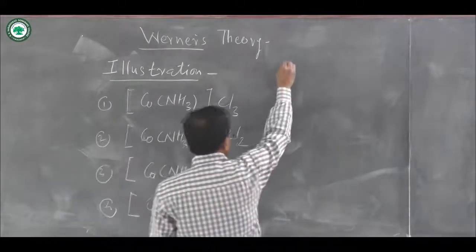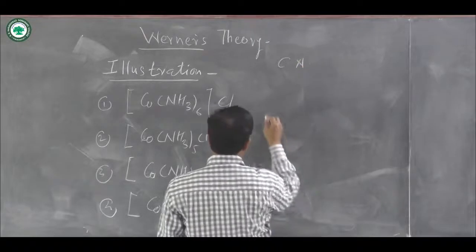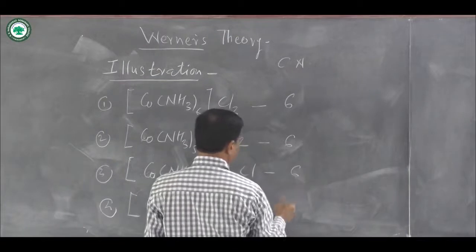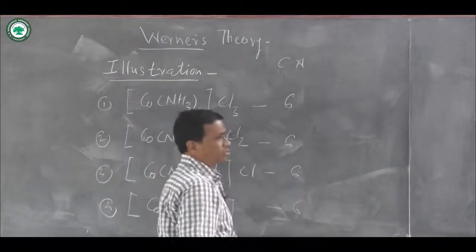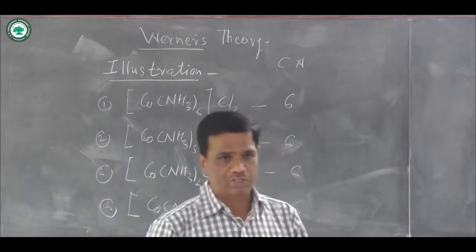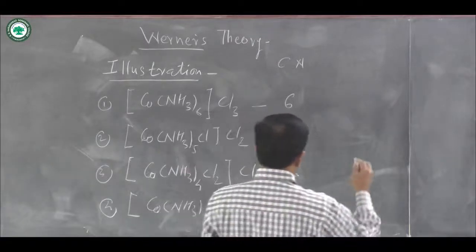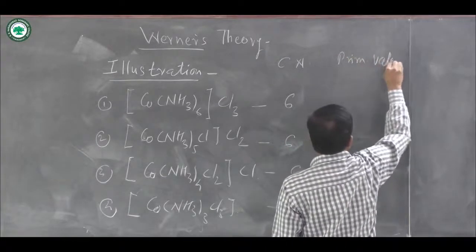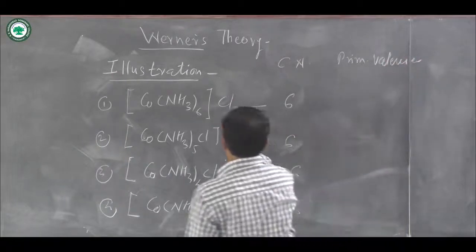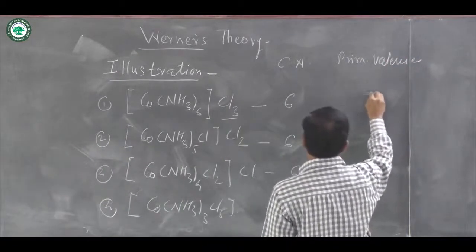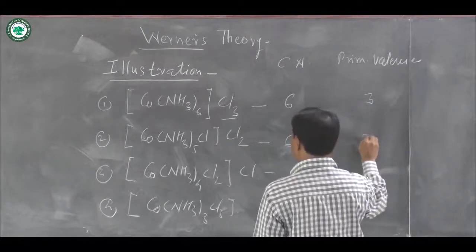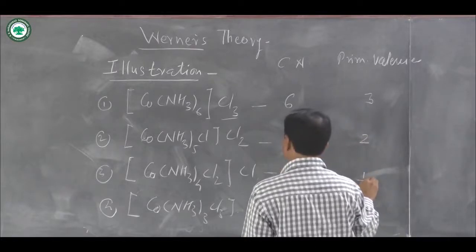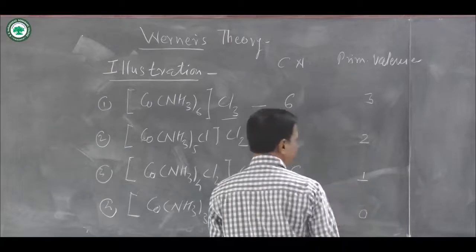If you consider the coordination number for this complex compound, for all coordination compounds, coordination number is equal to 6, because 6 ligands are directly attached to the central metal atom. Then if you consider the primary valencies, in the first, the number of primary valencies is equal to 3, for the second it is equal to 2, then here equal to 1, and here equal to 0.